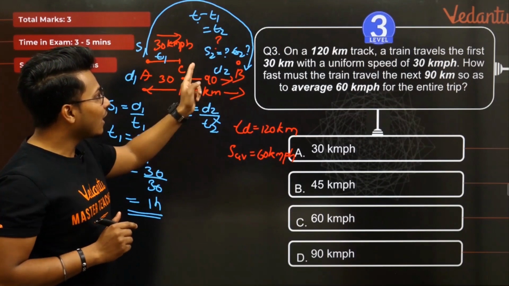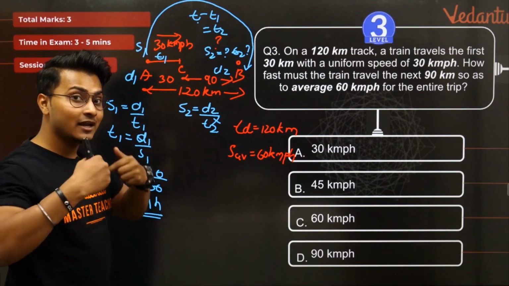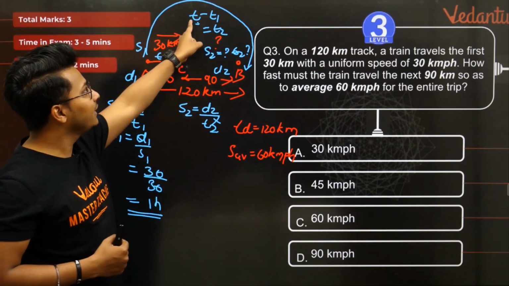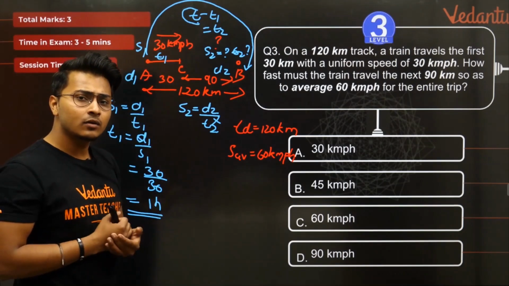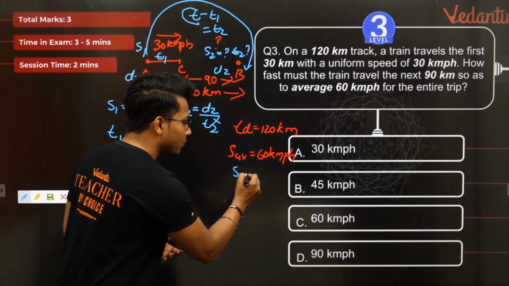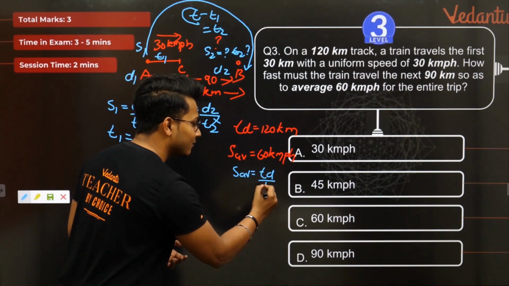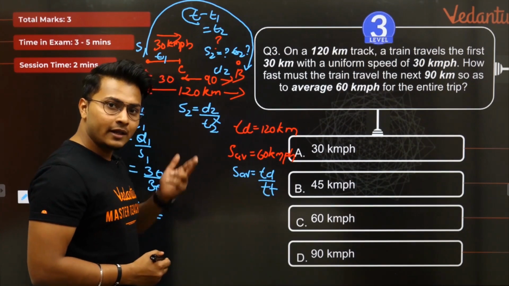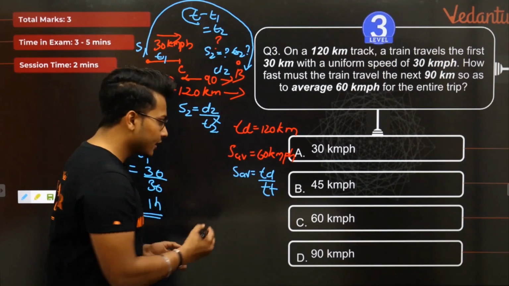Correct? No. So that means the next variable I should find out is this big T here. How will I find out? Super simple. Average speed is given to me. Average speed is equal to total distance by total time taken. Total distance I know, 120. Average speed 60. Let me find out total time.